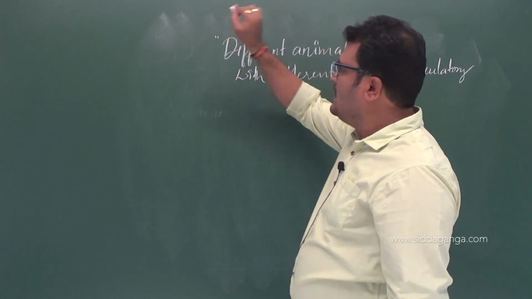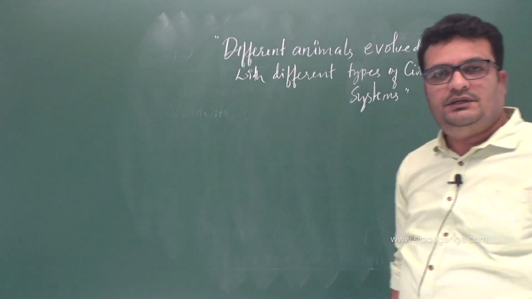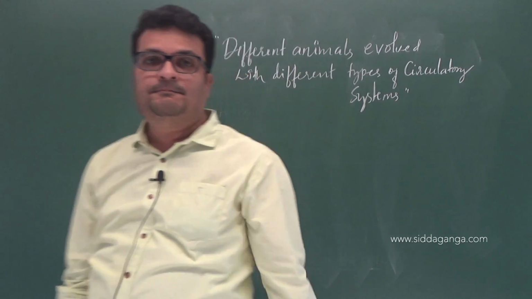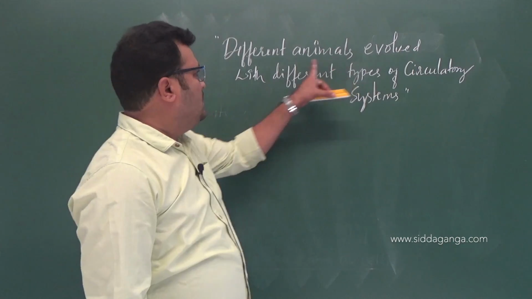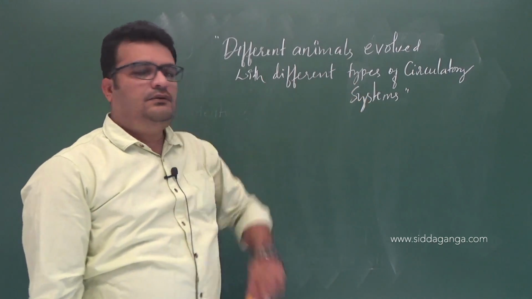You need to remember this statement. It is a very important statement, right? Okay. So, different animals evolved with different types of circulatory systems.